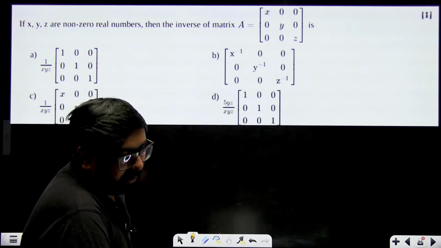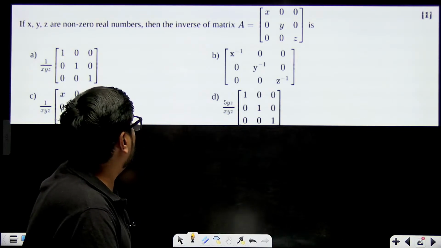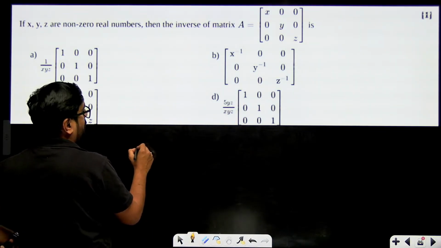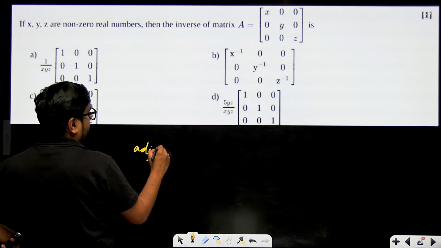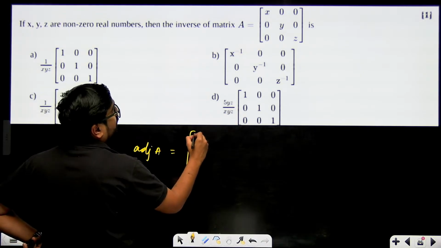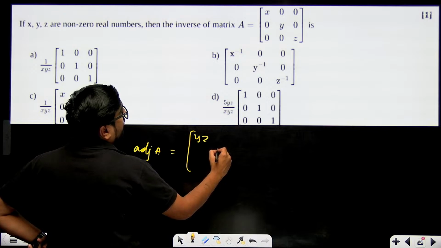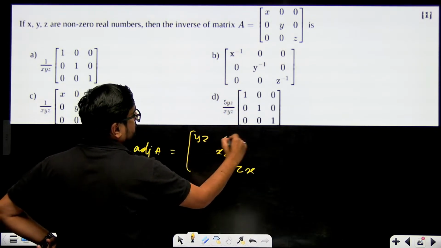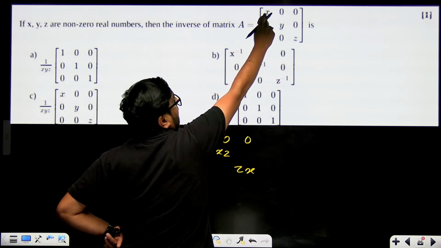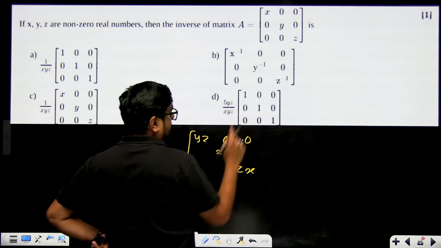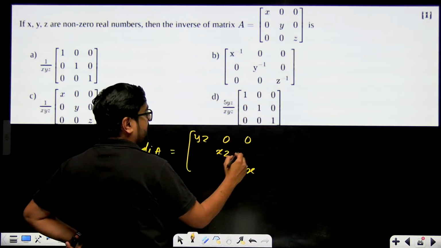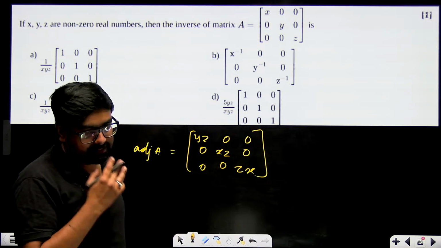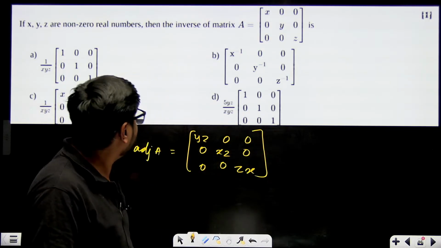First you will have to find the adjoint, the cofactor matrix. If you pay attention, or if you solve it also, there is no problem. Your adjoint of A will come out to be: here YZ will come, here XZ, here ZX. Except X we have YZ, except Y we have XZ, and except Z we have ZX, with 0 elsewhere. Directly you should solve like this. This will become the adjoint of A.